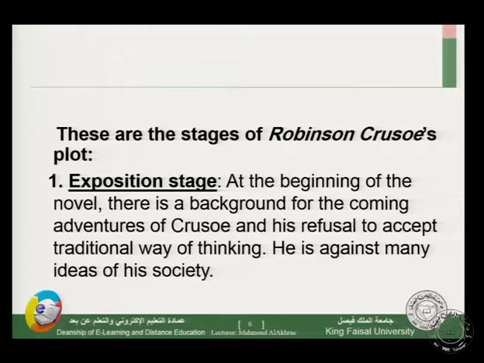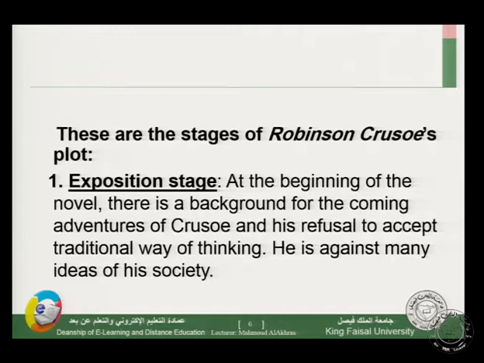These are the stages of Robinson Crusoe's plot. The first stage is the exposition stage. At the beginning of the novel, there is a background for the coming adventures of Crusoe and his refusal to accept the traditional way of thinking. He is against many ideas of his society.